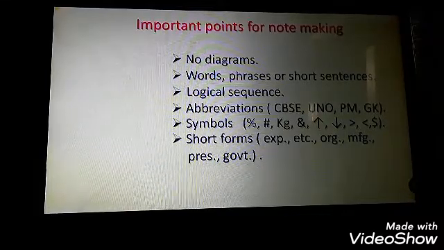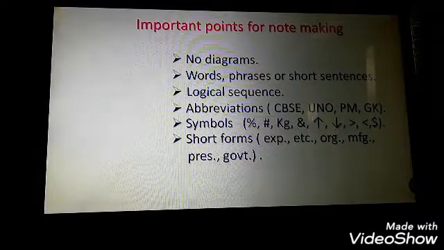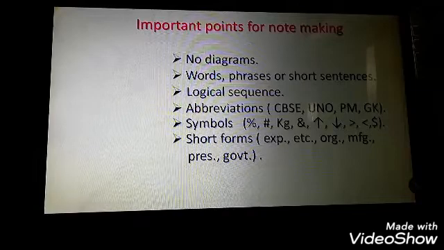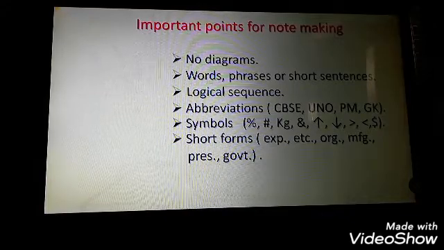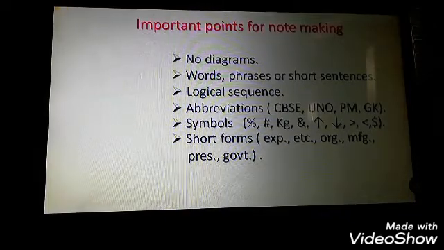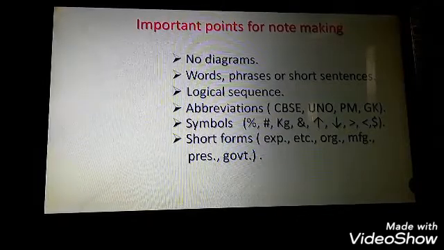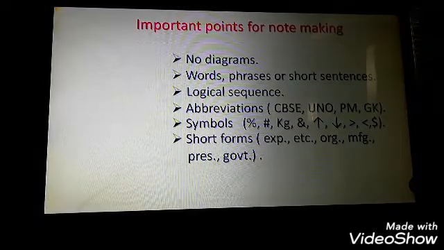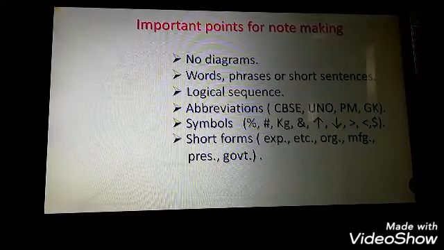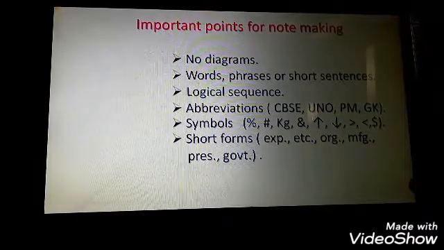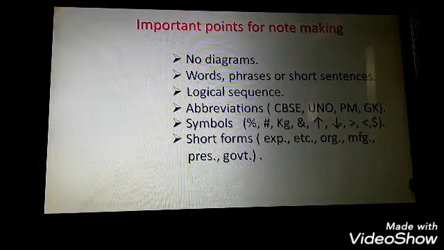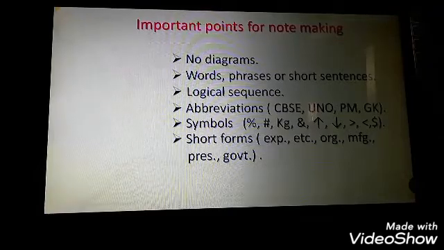Then abbreviations. You can use abbreviations instead of writing the complete words with the long words. Now the big words should be abbreviated. Then you can also make use of symbols and short forms like EXP for experience, ETC for etcetera, ORG for organization. So you can use your own abbreviations and the standard abbreviations. For example, CBSE, Central Board of Secondary Education, this is the standard abbreviation. So you can use them also, and you can also form your own abbreviations from the long words or the big words in the paragraph.